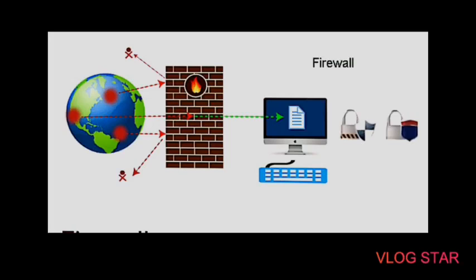Okay, so apart from that there are cloud based firewalls. They are commonly referred to as FaaS, that is firewall as a service. The primary advantage of using a cloud based firewall is that it can be managed centrally, like hardware firewalls. Cloud based firewalls are best known for providing perimeter security.